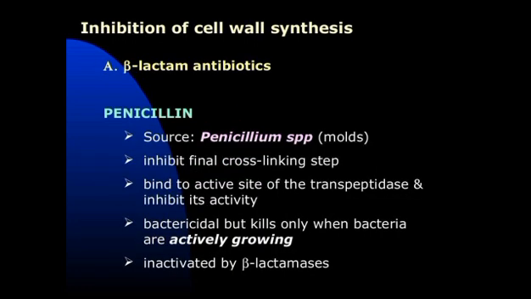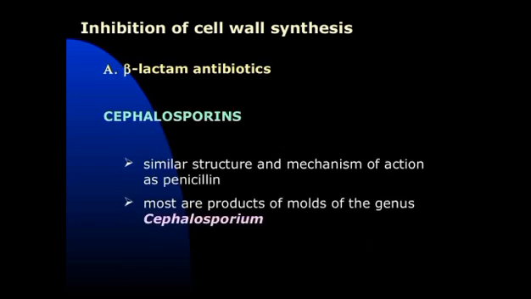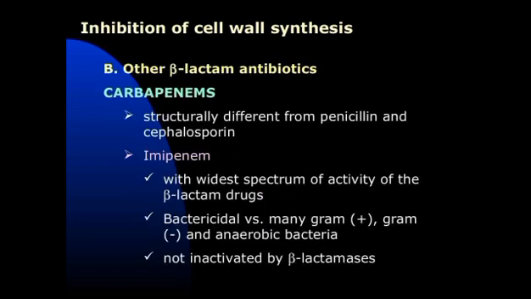Okay. Next one, how penicillin works. Source of penicillin is Penicillium species, for example Penicillium chrysogenum. It inhibits the final cross-linking step, binds to the active site of the transpeptidase and inhibits its activity. Bactericidal, but kills only when bacteria are actively growing, and it is inactivated by beta lactamase. In case of cephalosporin, similar structure and mechanism as penicillin. Most are products of molds of the genus Cephalosporium.